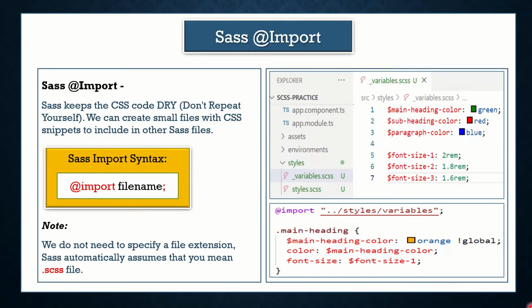Instead of my component Sass file, I have moved the variables to a separate file, variable.scss, and wherever in the project we need to use these variables, we can just import this file. So here in this block, I have just imported the variables file, and then we can use the variables which are defined inside this file. So this is a Sass import.